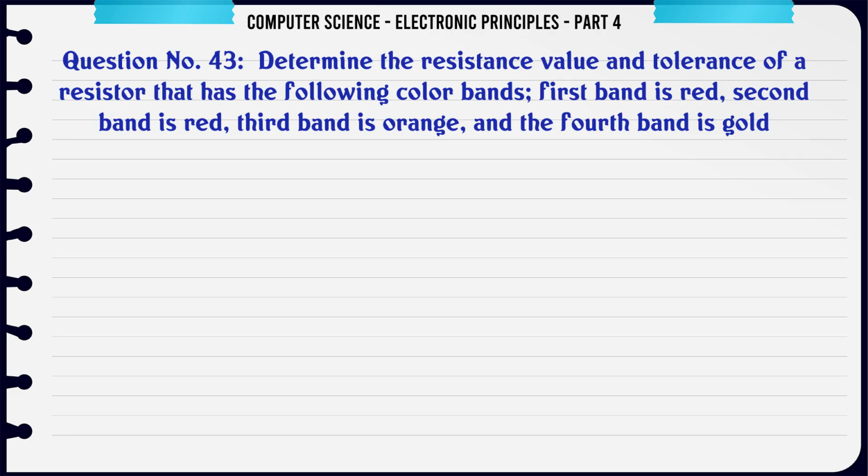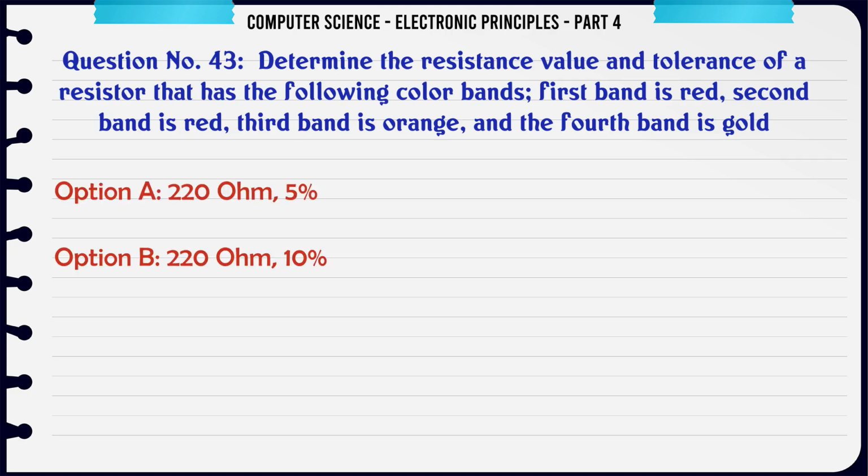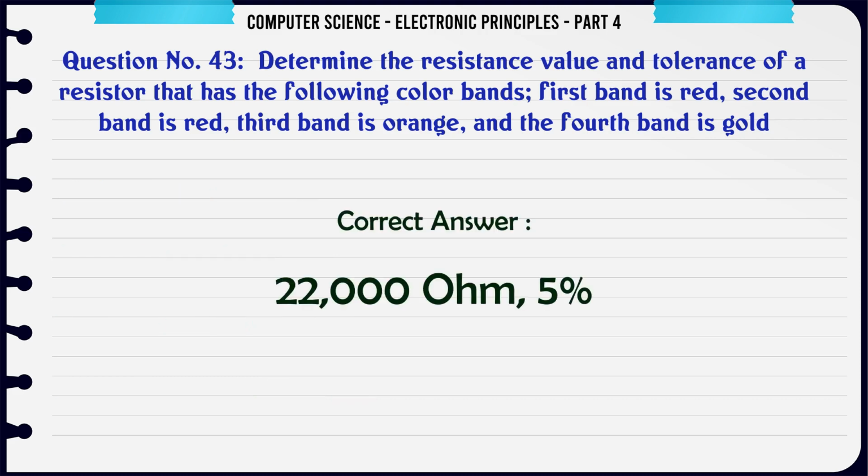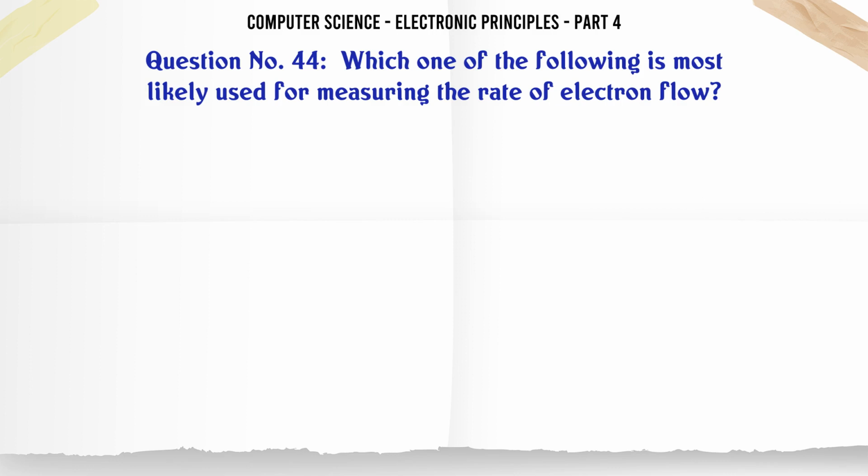Determine the resistance value and tolerance of a resistor that has the following color bands. First band is red, second band is red, third band is orange, and the fourth band is gold. A. 220 ohm 5%, B. 220 ohm 10%, C. 22,000 ohm 5%, D. 22,000 ohm 10%. The correct answer is 22,000 ohm 5%.